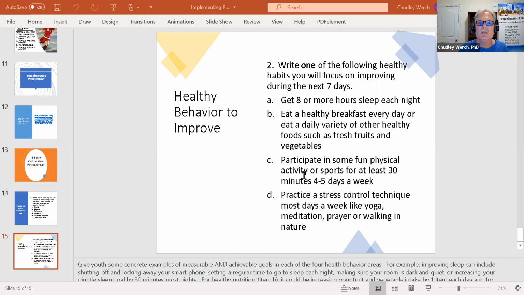So anyway, that's it. That's how you can implement your Prevention Plus Wellness program. We use the SPORT PPW program for high school as an example, but most of our programs now, if not all of our programs, can actually be very easily implemented online. And so I hope this information was helpful for you.